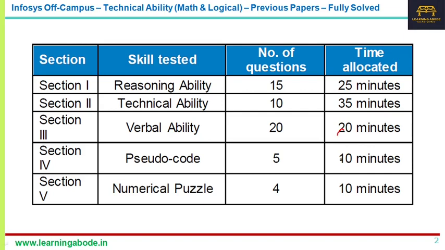What other companies call quantitative ability or numerical ability or mathematical ability, Infosys calls technical ability. There are 10 questions, and this is what I'm going to solve from the previous paper in this video. Other than that, you have reasoning ability with 15 questions on data interpretation, data sufficiency and syllogism. Then verbal ability has 20 questions, pseudocode has 5 questions in 10 minutes, and numerical puzzles have 4 questions in 10 minutes.